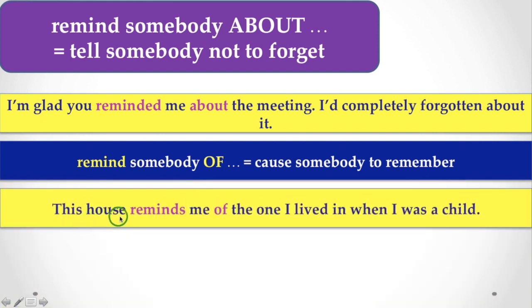Here, this house reminds me of the one I lived in when I was a child. Here you find reminds of, that means cause somebody to remember. It helps somebody to remember. That is a resemblance of the house the person lived in during his childhood. So in that context, if the verb remind means to cause somebody to remember, you have to use the preposition of when you are talking about something that causes somebody to remember.